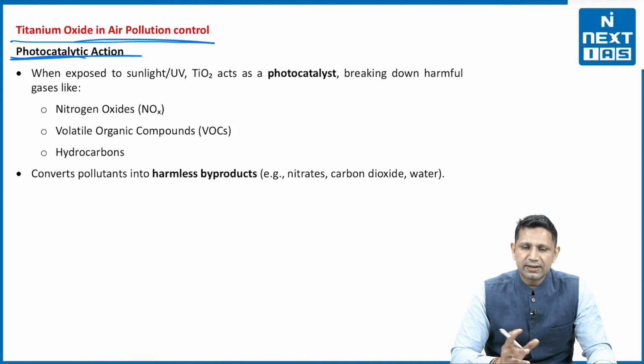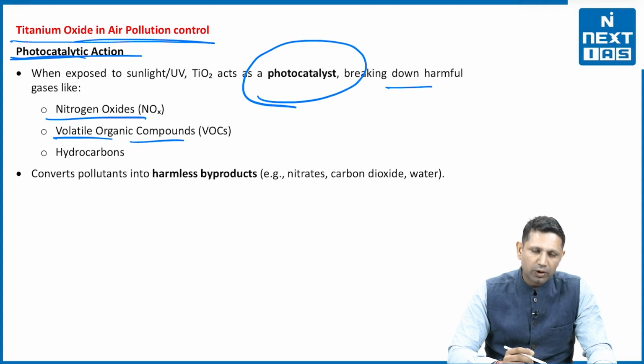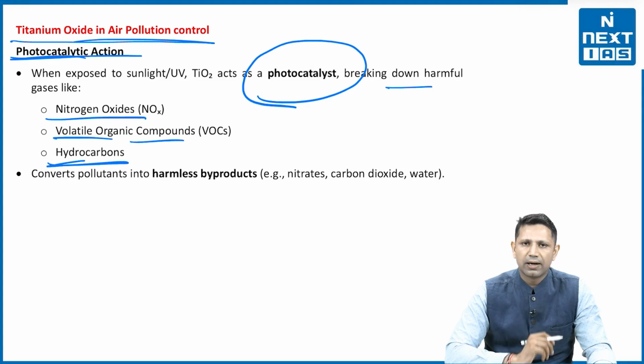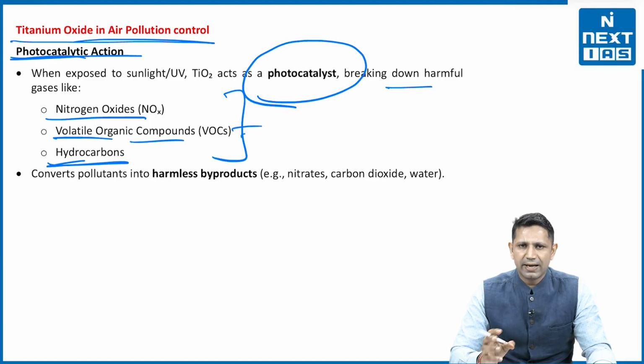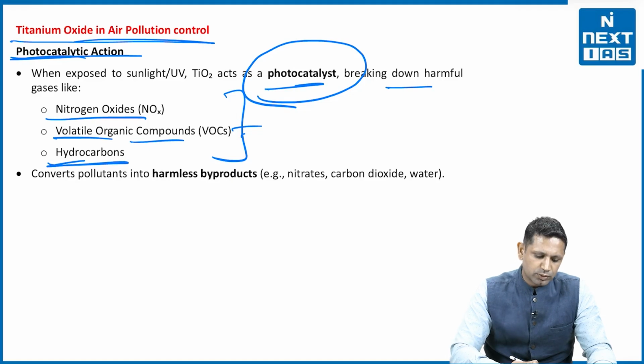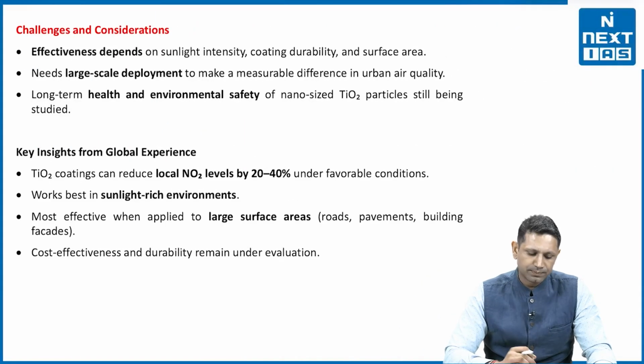It has a photocatalytic action. I have already told you, in the presence of light, the titanium dioxide actually acts as a photocatalyst, and it helps in breaking down of harmful chemicals like nitrogen oxides, the volatile organic compounds and hydrocarbons. तो इन चीजों को ब्रेक डाउन करने में टाइटेनियम डाइऑक्साइड हेल्प करता है इन प्रेजेंस ऑफ लाइट. So that's why it is a photocatalyst. It converts the pollutants into harmless byproducts.